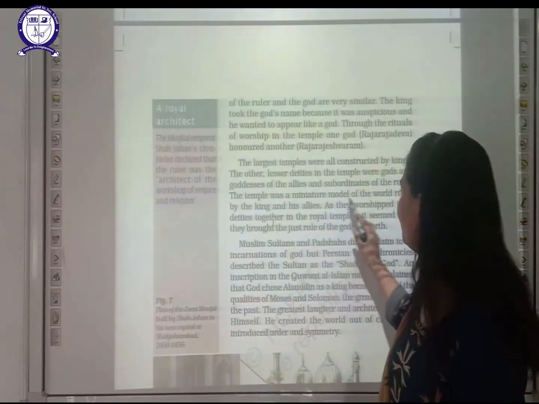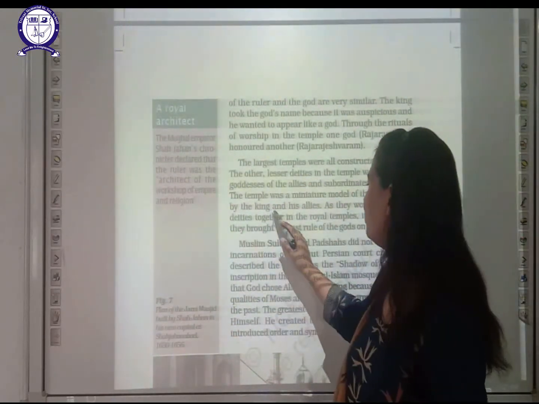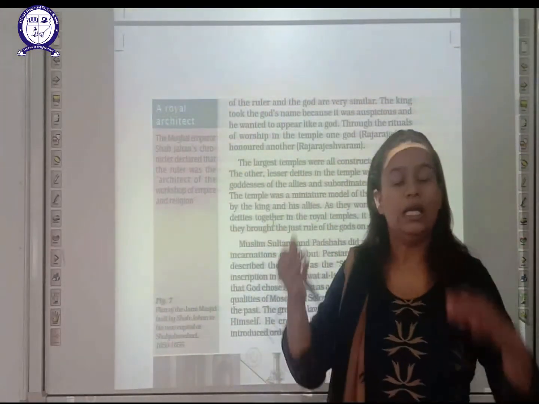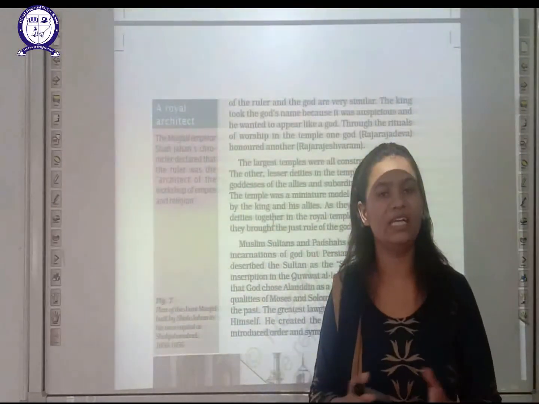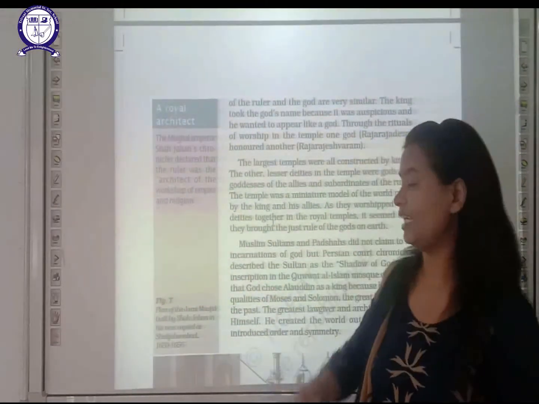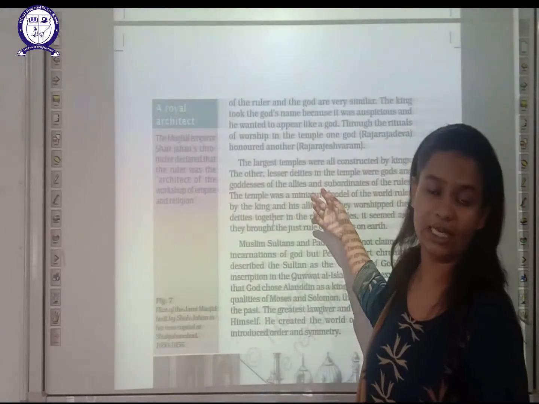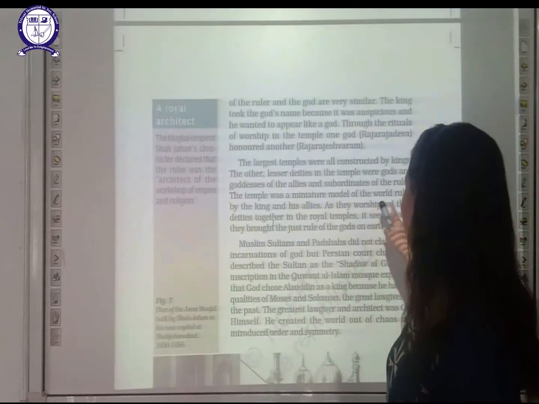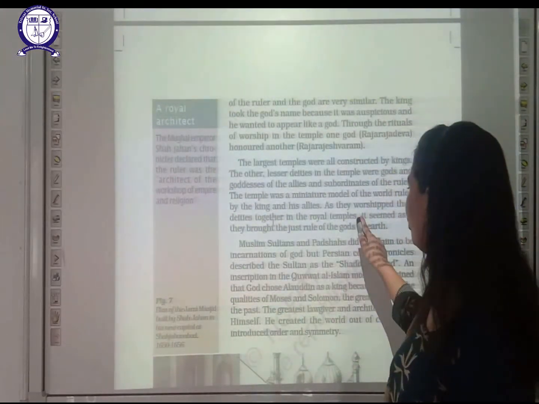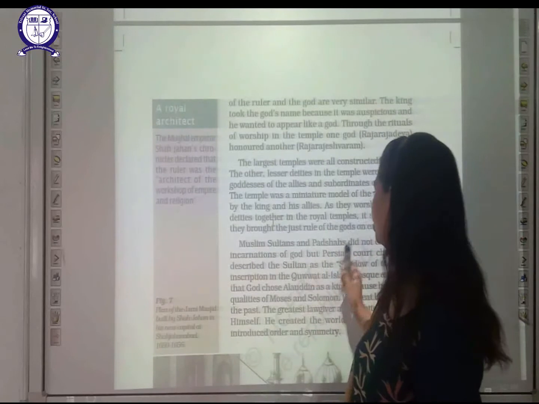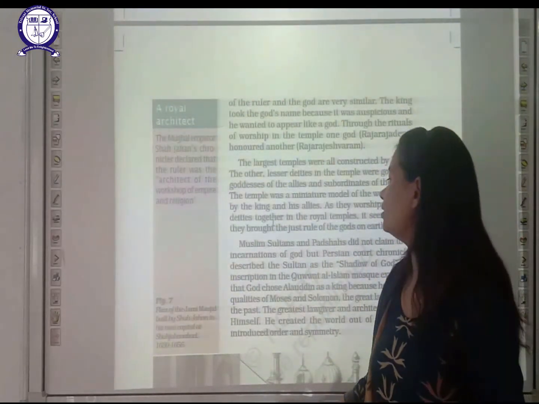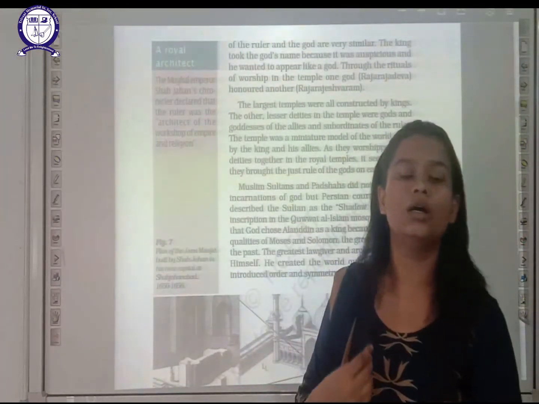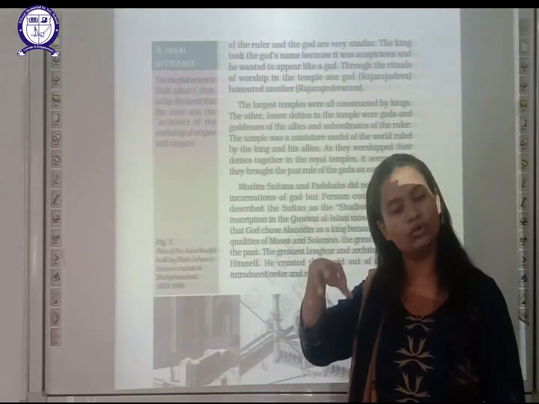The temple was a miniature model of the world ruled by the king and his allies. All over the world, whatever places were captured or ruled by the king, the temple represents that. The temple is a miniature model of that. The next is, as they worshipped their deities together in the royal temples, it seems as if they bore the just rule of the gods on earth. It was believed that they brought the rule of God to the earth.